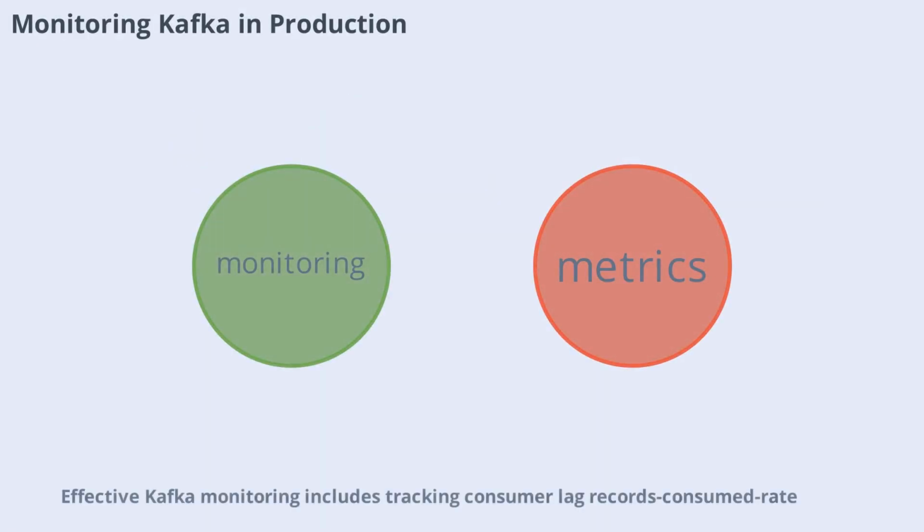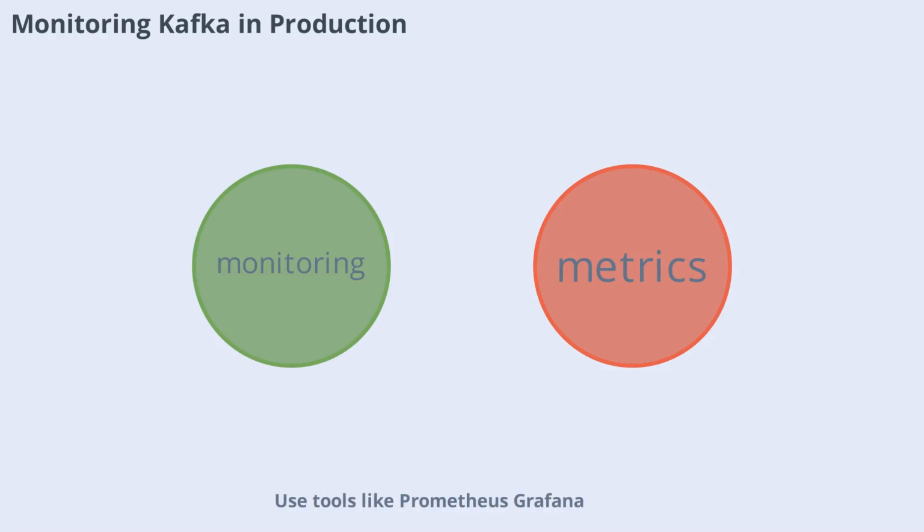Effective Kafka monitoring includes tracking consumer lag, records consumed rate, commit rate, producer error rates, request latency, and broker metrics like under-replicated partitions and ISR shrink-expand rates. Use tools like Prometheus, Grafana, or managed solutions like Confluent Control Center. Set up non-negotiable alerts for critical metrics to ensure you catch issues before they impact your users.